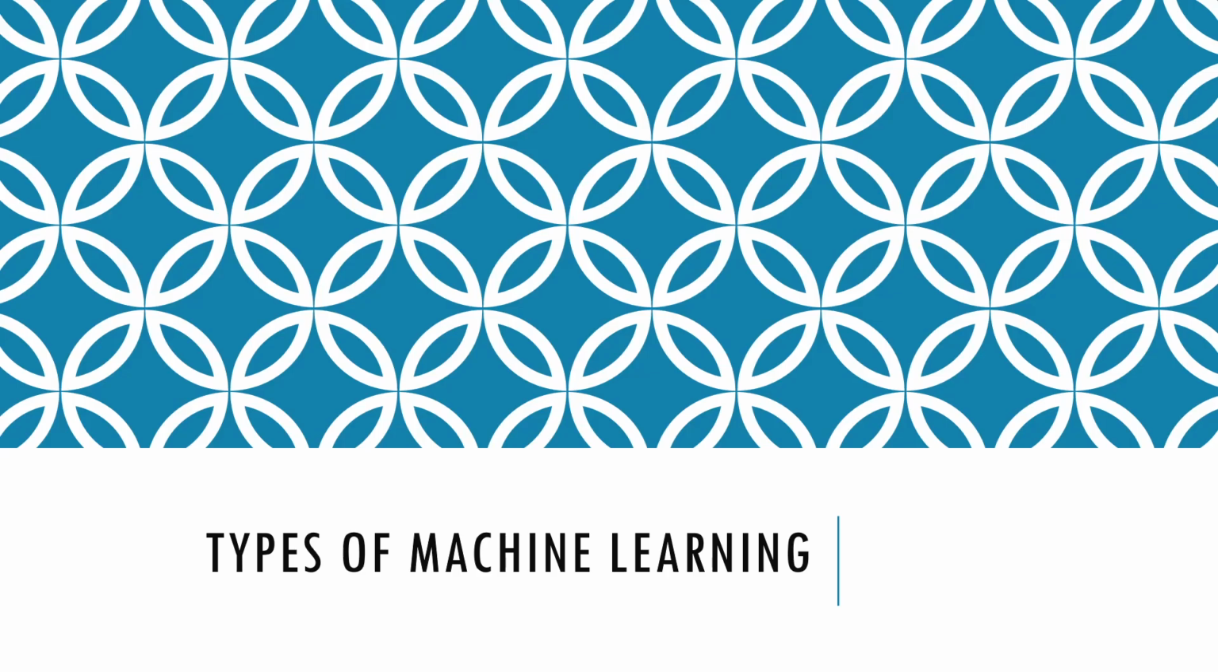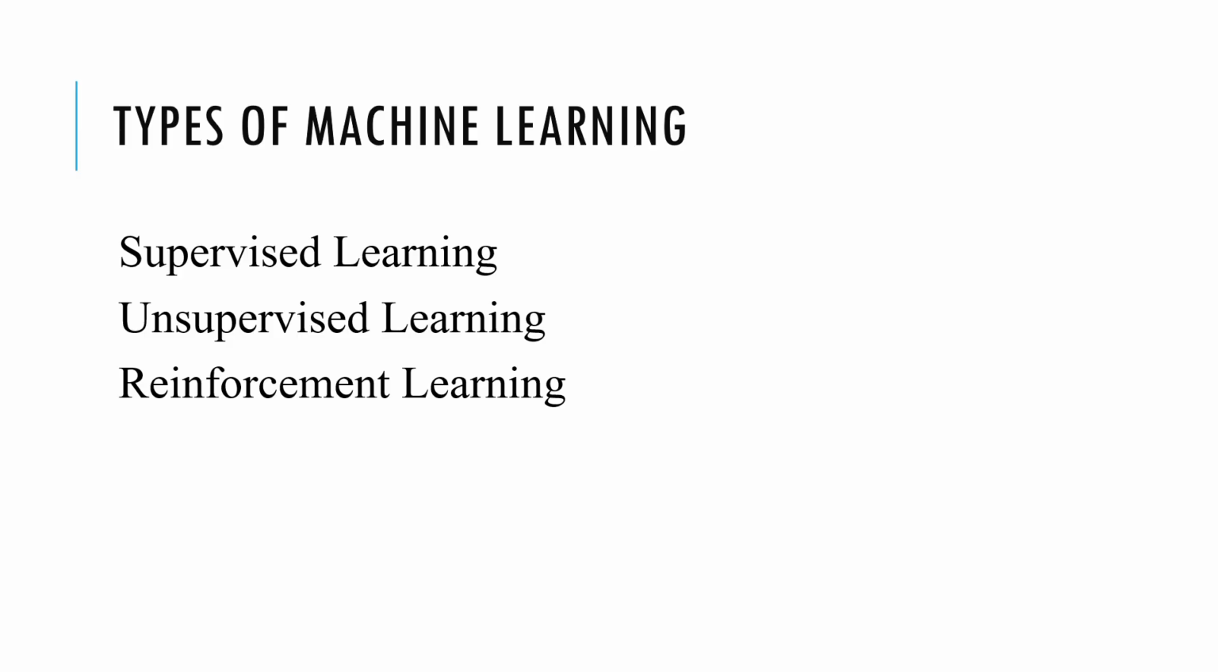In the previous video, we understood what machine learning is and how it works. Now, the next step is to understand that machine learning is not just one technique, it is divided into different types based on how learning happens. There are three main types of machine learning: supervised learning, unsupervised learning, and reinforcement learning. Each type has its own way of learning and solving the problem.